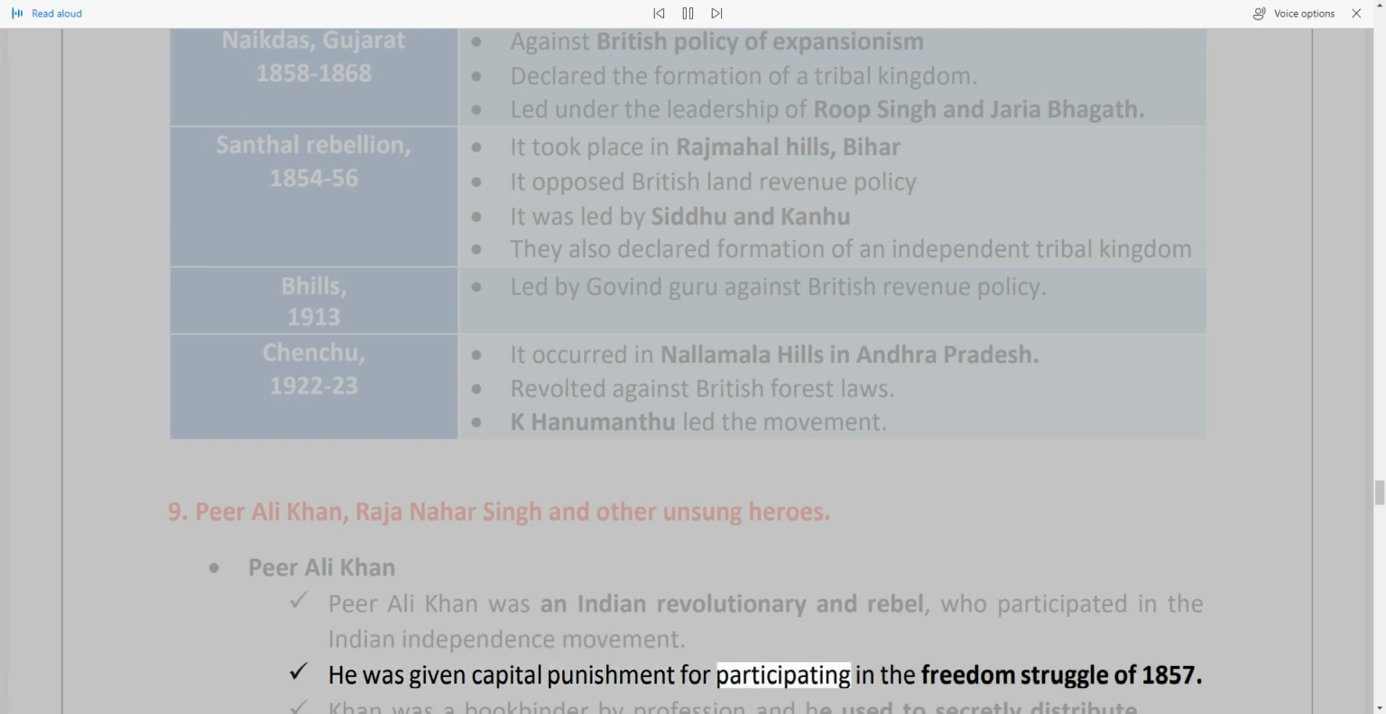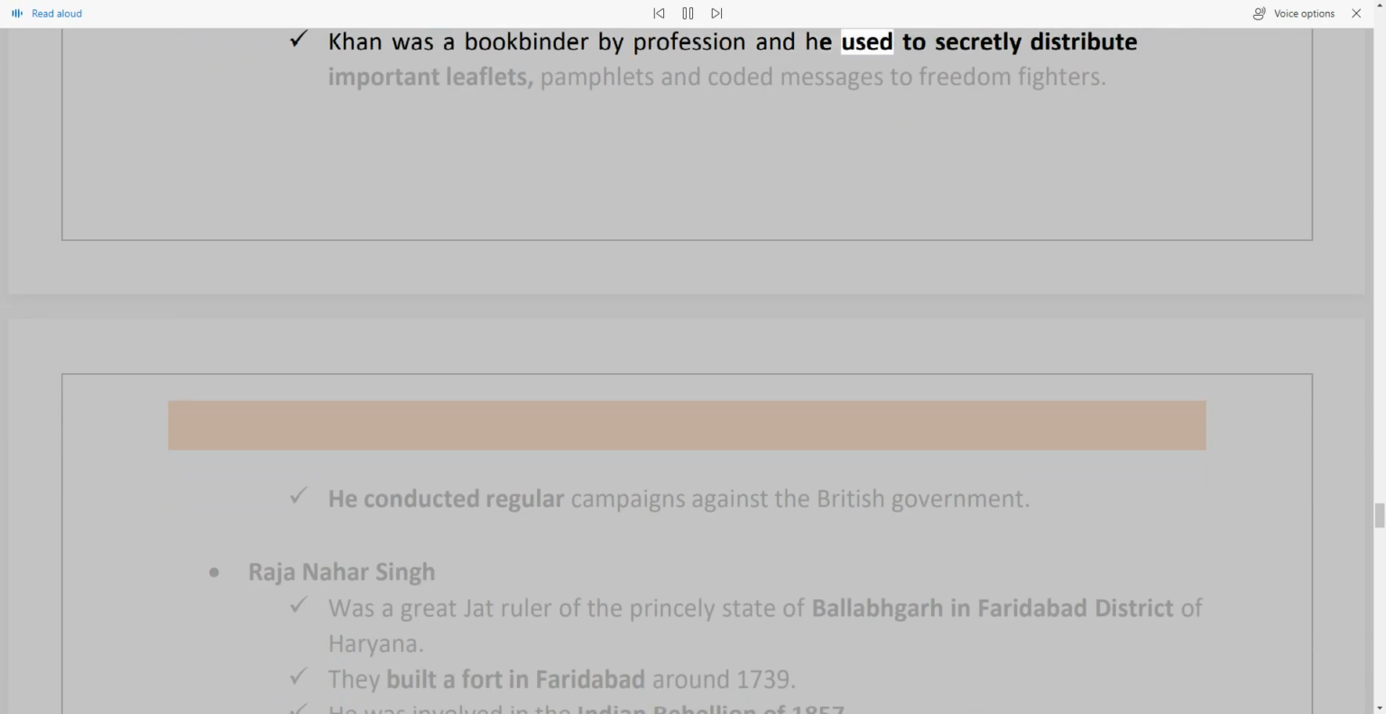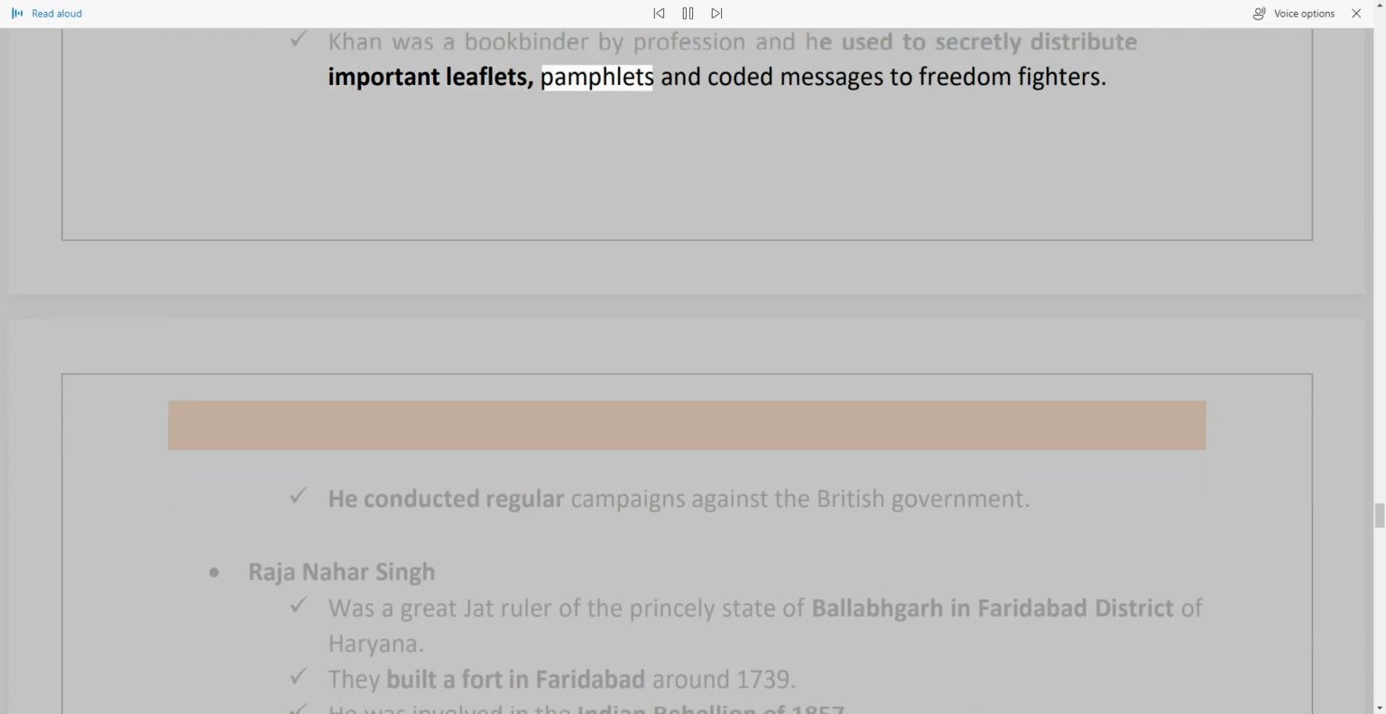Khan was a bookbinder by profession and he used to secretly distribute important leaflets, pamphlets and coded messages to freedom fighters. He conducted regular campaigns against the British government.